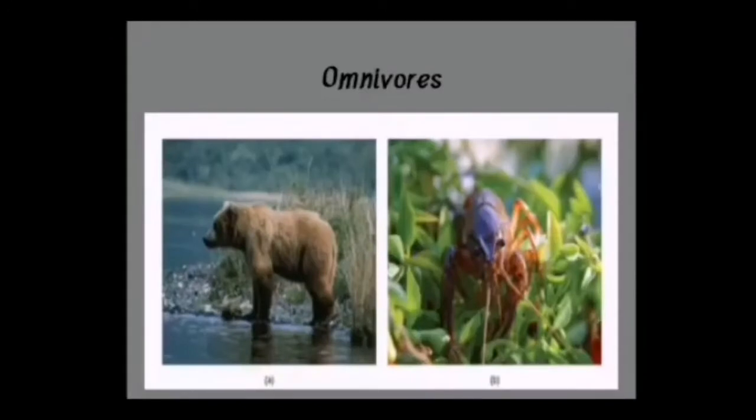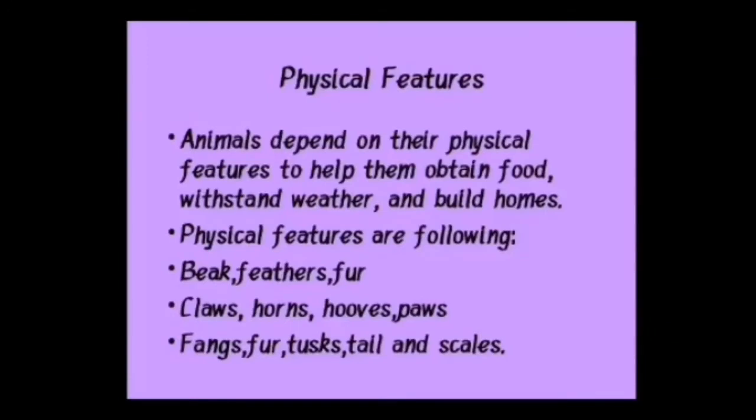Next are omnivores. Omnivores are the animals that eat both plants and animals. Good examples of vertebrate omnivores are humans, bears and chickens, whereas invertebrate omnivores include cockroaches and crayfish. Next students, I am going to tell you about the physical features.